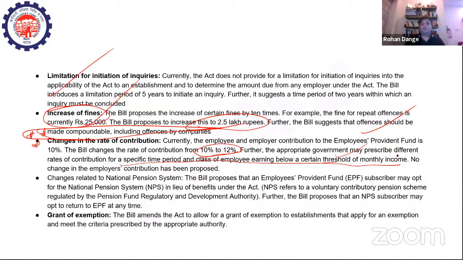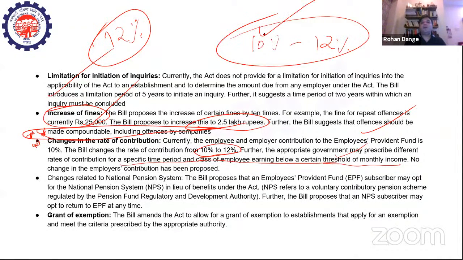देखिए employee contribution जो है वो पहले 10% था, अब उसको 12% किया है, मगर 12% जो पहले employer's contribution था that remains the same. So confuse नहीं होना. Employee contribution पहले 10% हुआ करता था, now it has been brought to 12%, but employer's contribution was always 12% and it will remain 12%.